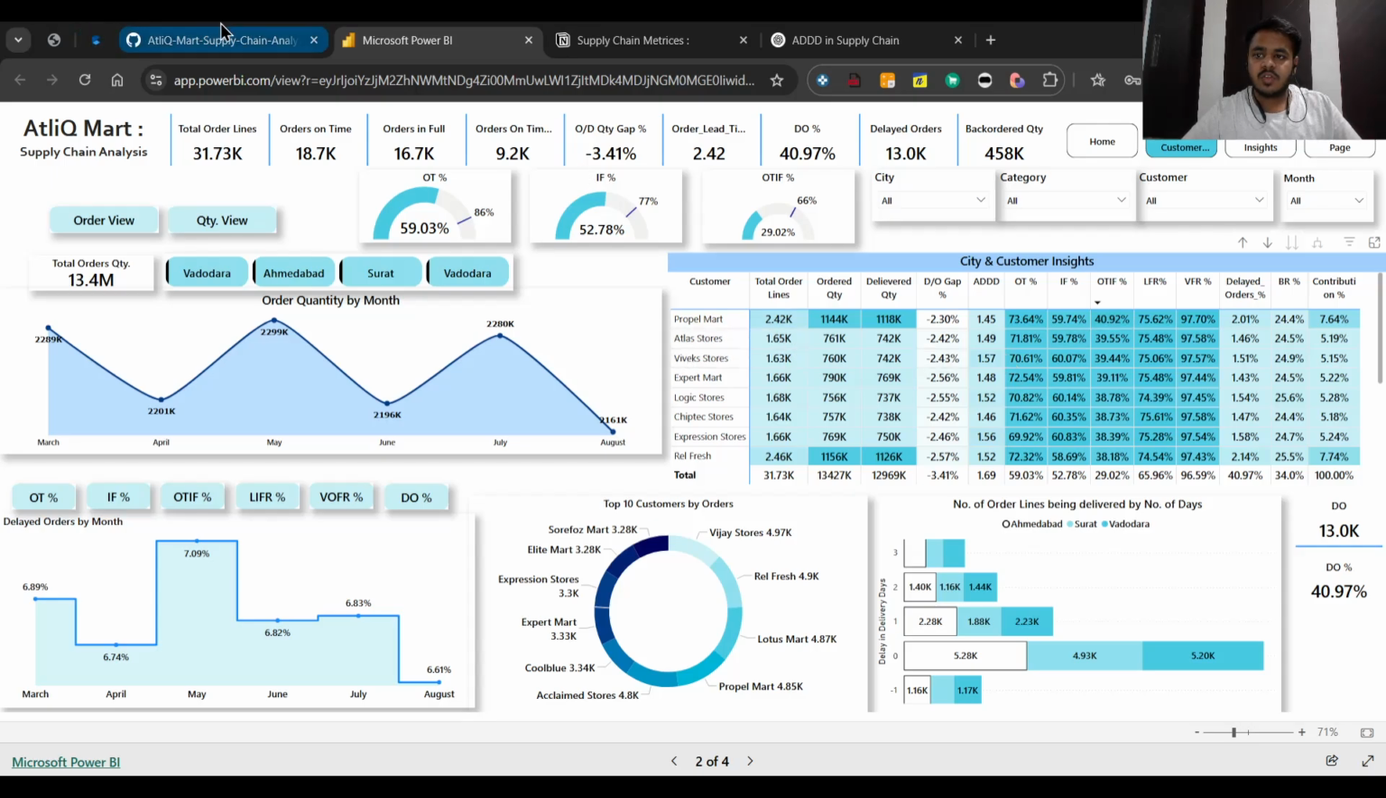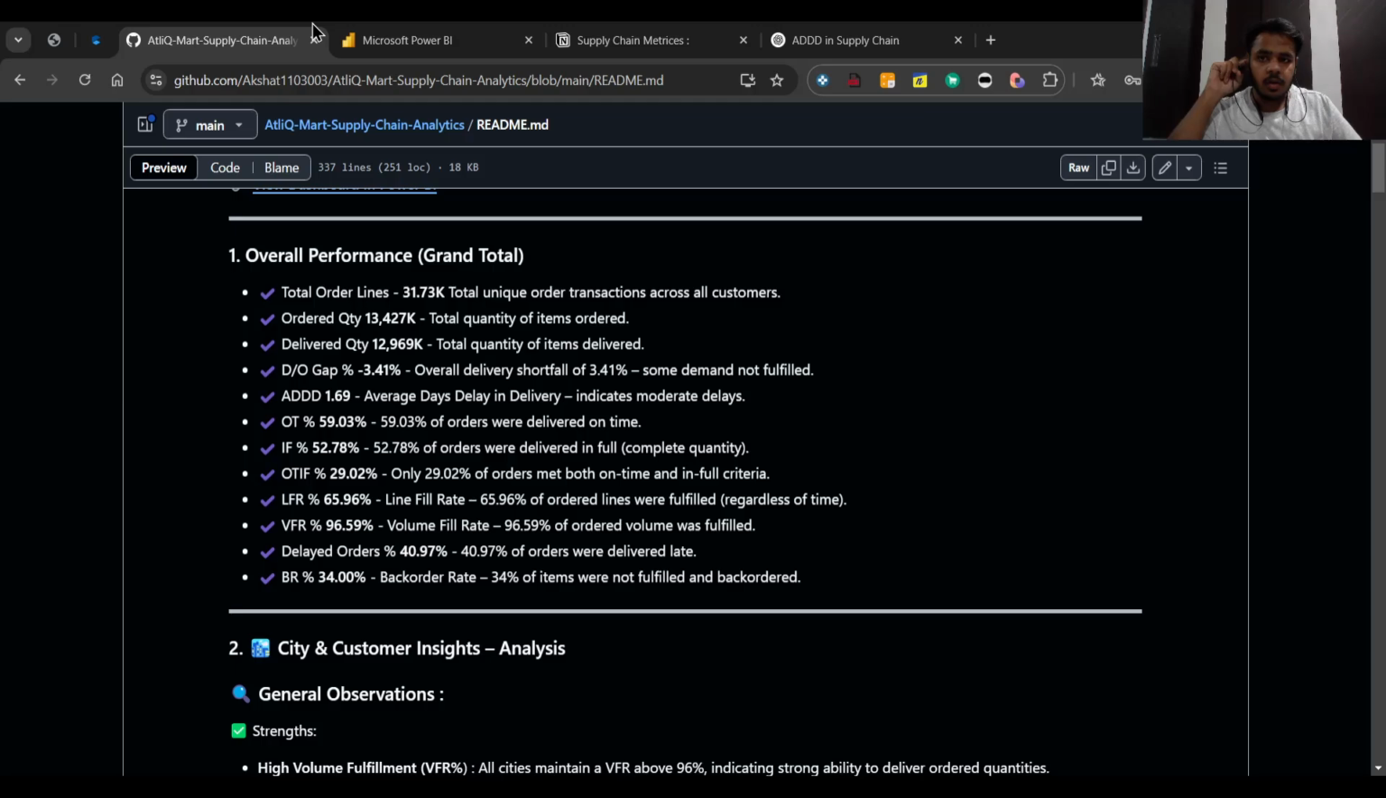First of all, let's see the overall performance. The total order lines were 31.73 thousand, order quantity was 13 million, and delivered quantities were approximately 12 million. The gap between the ordered and the delivered quantities is 3.441%. Basically, it shows that the demand is not being fulfilled. And the average delay in delivery is around 1.69 days, which says that around 1.5 days you are getting the order delayed.